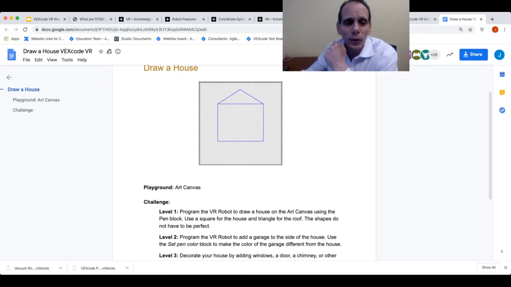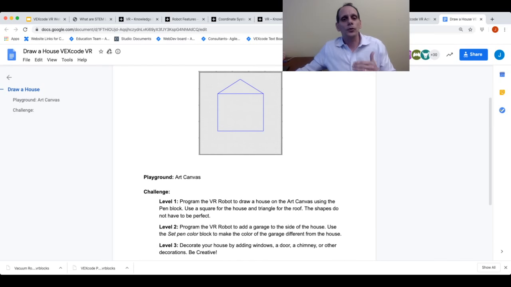We tell you the playground that you'll need to use for this, and then we have 3 different levels of the challenge. Okay, we have level 1, level 2, and then level 3. They grow in difficulty, so you can differentiate this if you're a teacher or if you're a student. If you want to challenge yourself, there's different ways that you can go about doing that.